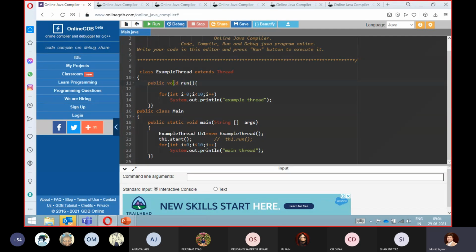Remember this point, you have to override the public void run method, and whatever code you write there is the job of your thread.